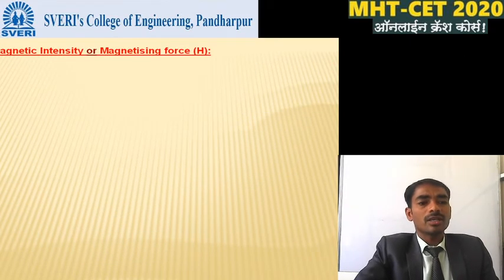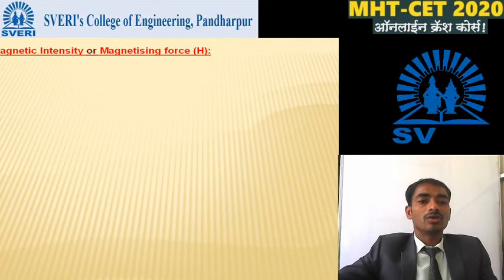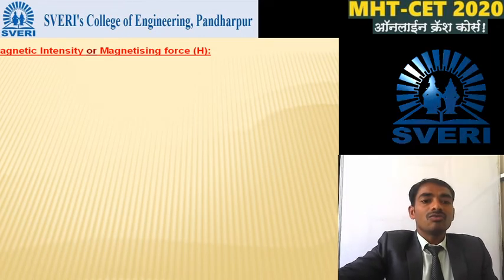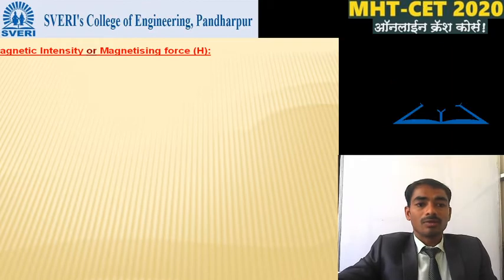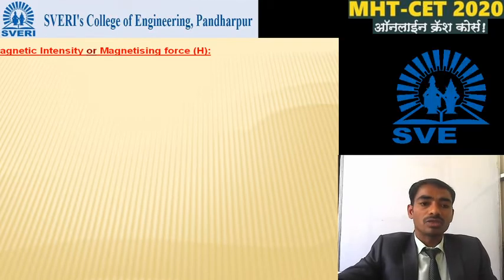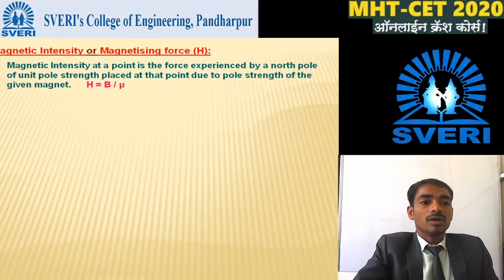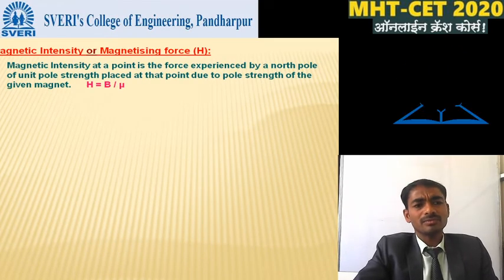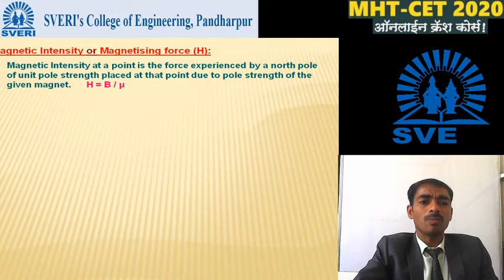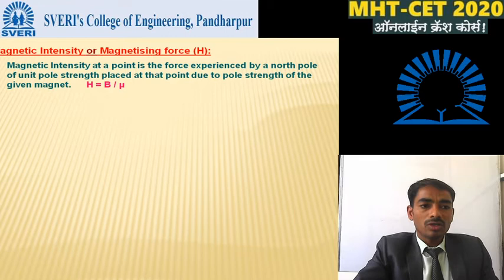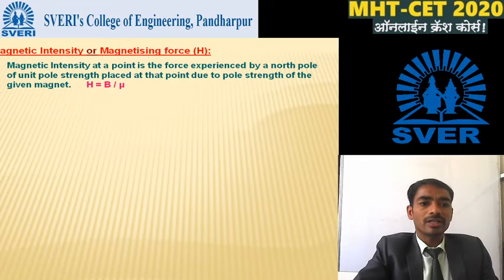So now we discuss the magnetic intensity or the magnetizing force H. First statement: magnetic intensity at a point is the force experienced by a north pole of unit pole strength placed at the point due to the pole strength of the given magnet. So your magnetizing force H is equal to B divided by mu.